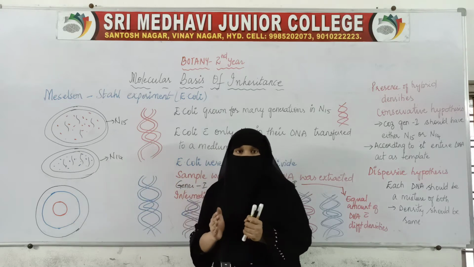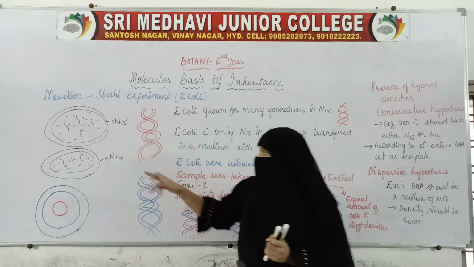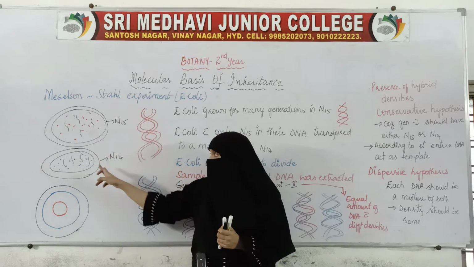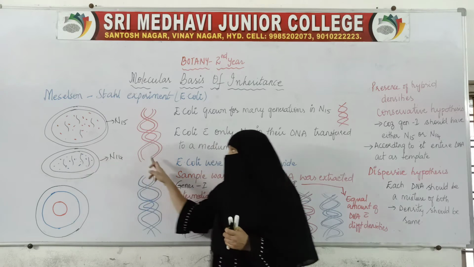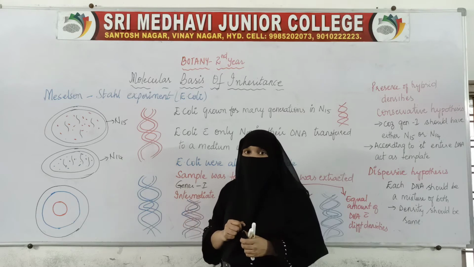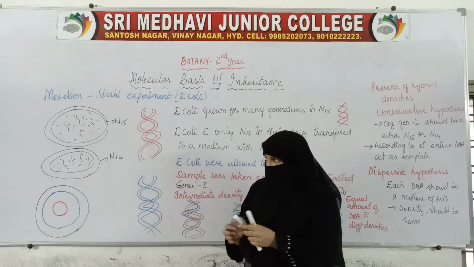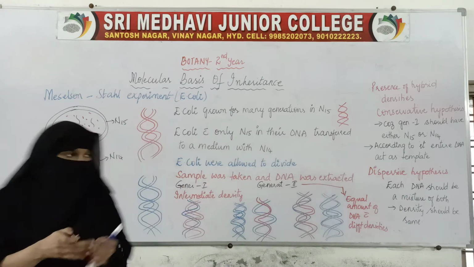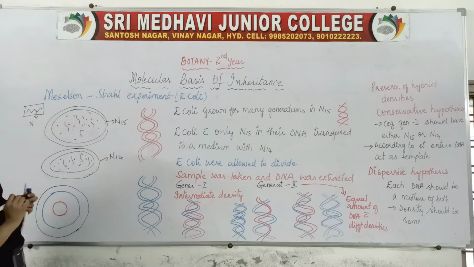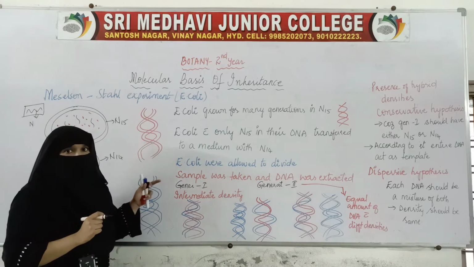Now the E. coli which were grown in N15 medium, when we take the DNA, and the E. coli which was grown in N14, the DNA was having N14 nitrogen. First, in this E. coli, the DNA was having normal nitrogen.